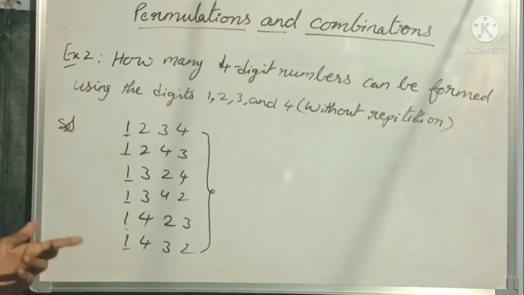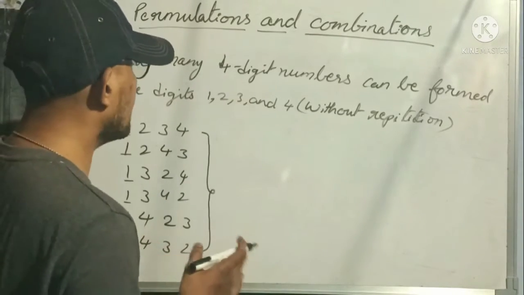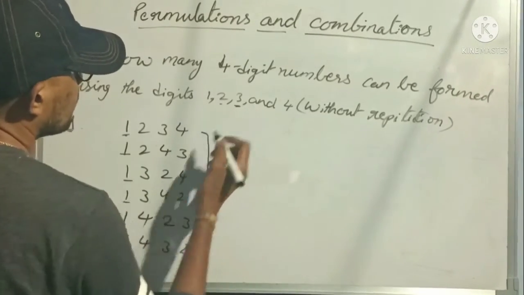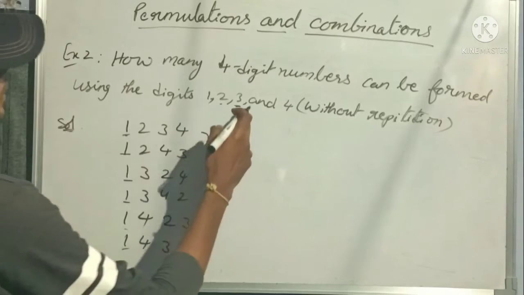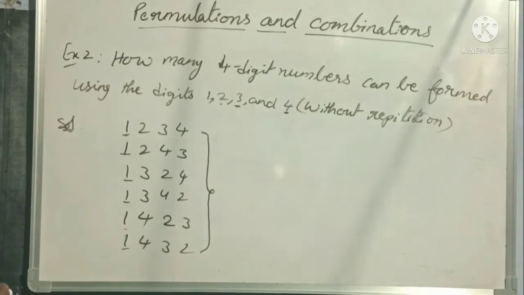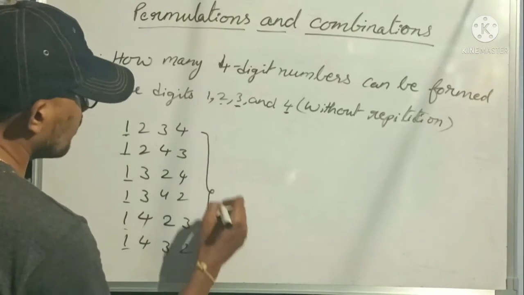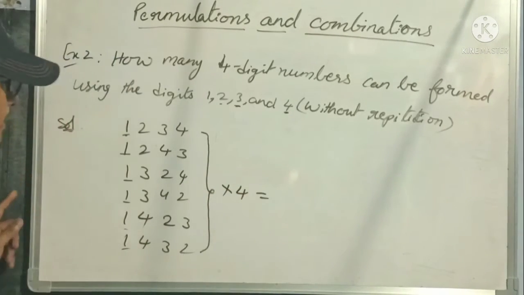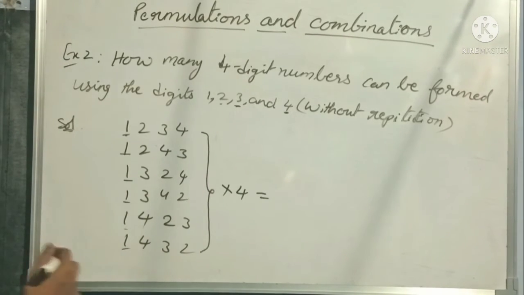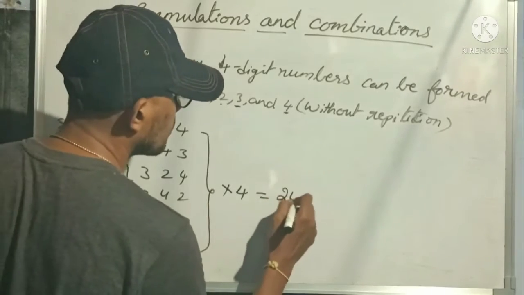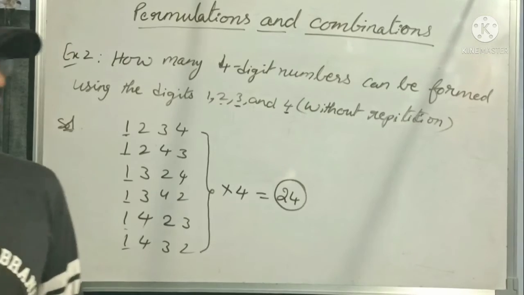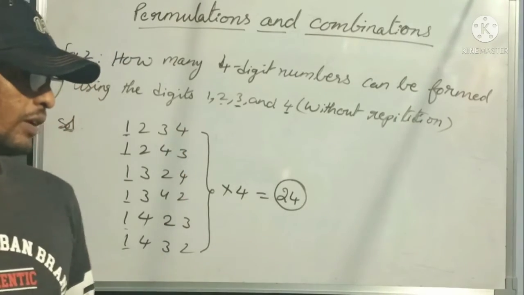Like this, 6 possible cases will be there when I take 2 in the thousands place. In the same way, 6 possible cases when I take 3 in the thousands place, and also 6 possible cases when I take 4 in the thousands place. So these are multiplied by 4. Why? Because 4 different digits are given here. So 6 into 4 becomes 24 numbers. Understood? This is how we have to do the question, right?